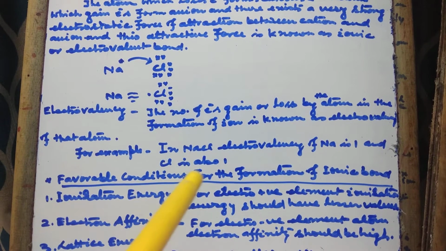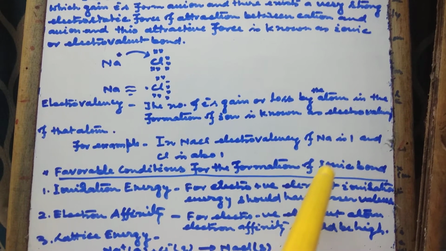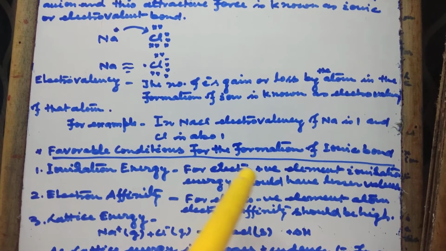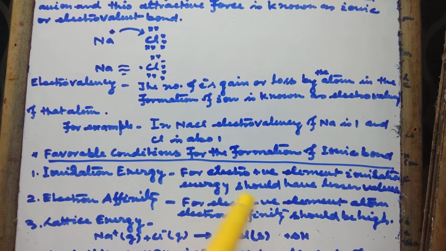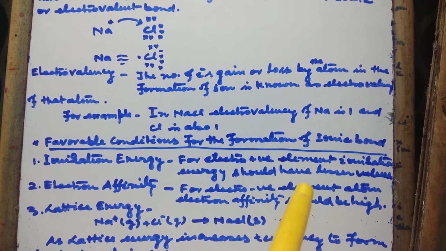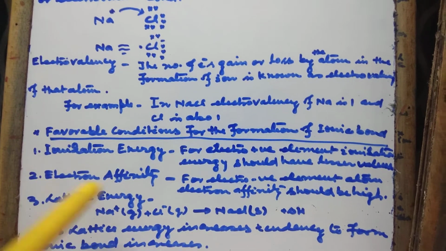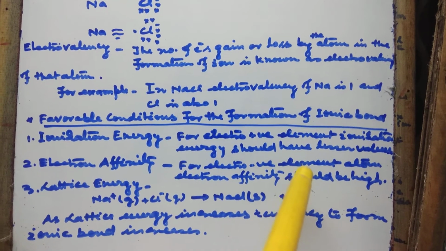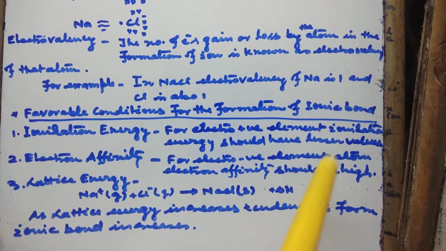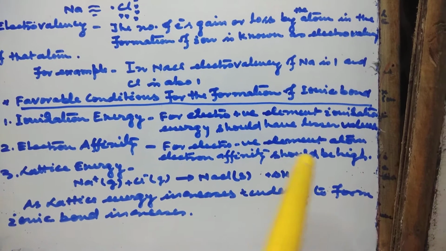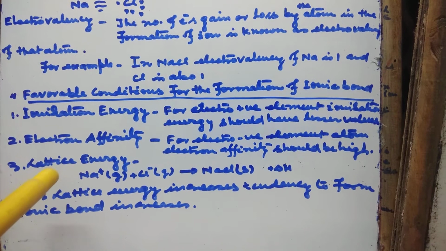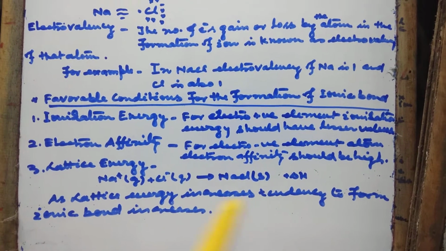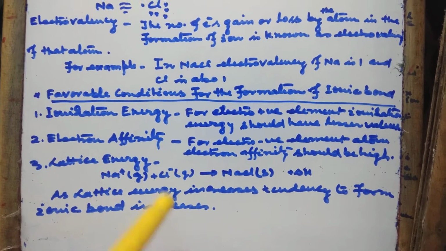Favorable conditions for the formation of ionic bond. First, ionization energy: for the electropositive element, ionization energy should have a lesser value. Second, electron affinity: for the electronegative element atom, electron affinity should be high. Third, lattice energy: as lattice energy increases, the tendency to form ionic bond increases.